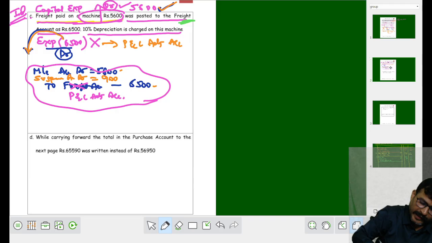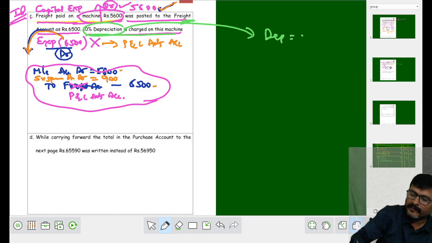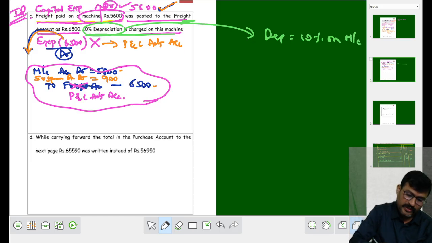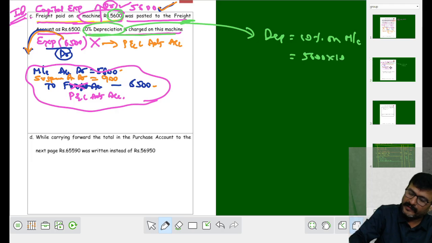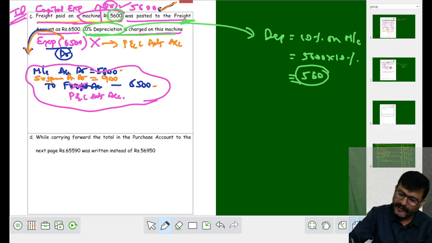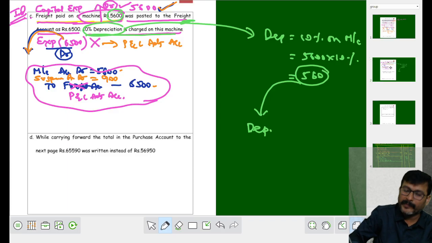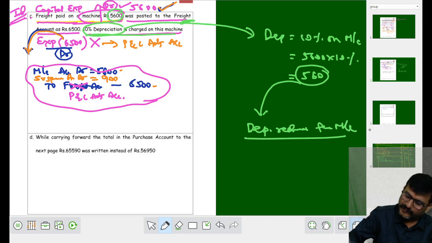Then I go for depreciation. What percent depreciation? Depreciation is 10% on machinery. What is the machinery value? Machinery value is 5,600. 5,600 into 10% comes to 560. Right? What is the journal entry for depreciation? Depreciation reduces the machinery. Entry is what? Depreciation is an expense. Depreciation account debit to machinery account.